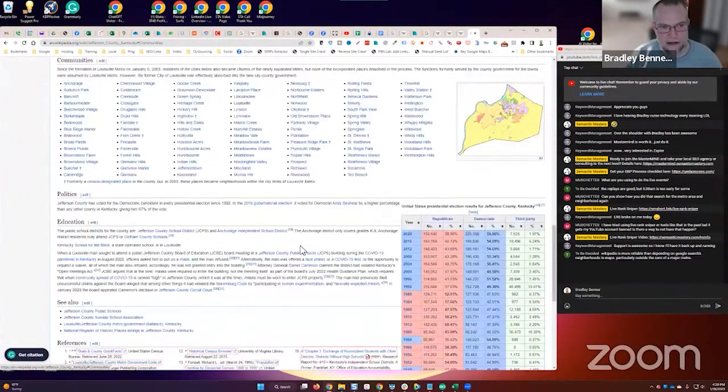So Jefferson County, as I told you here, where it says formerly census designated place within the county, but in 2003, these places became neighborhoods within the city limits of Louisville Metro. So that's any of these locations with that little cross symbol there. Does that make sense? So I extracted those first, because those are larger areas within the Louisville metro area.